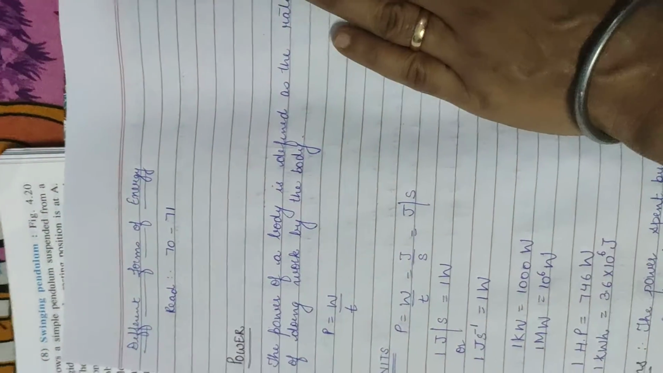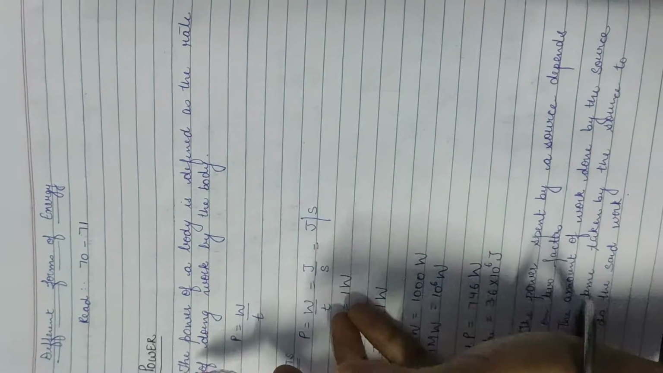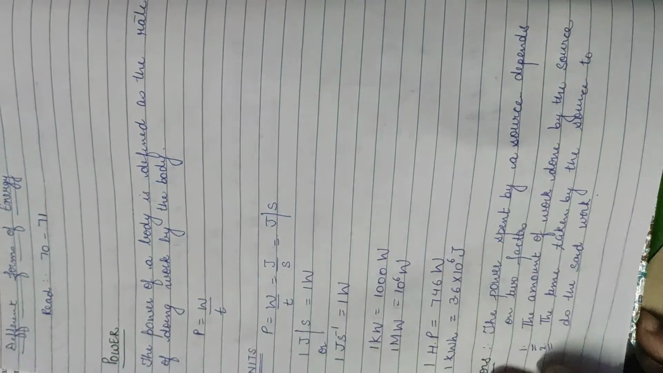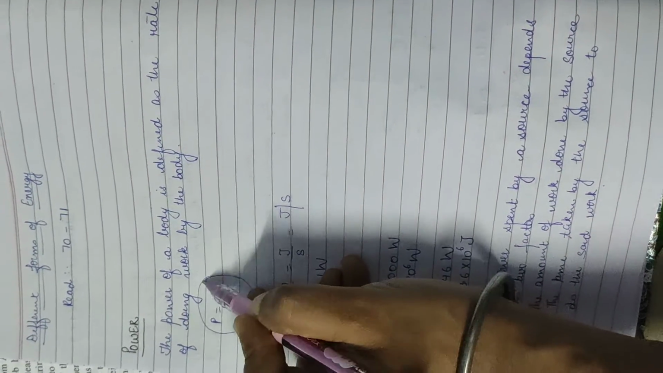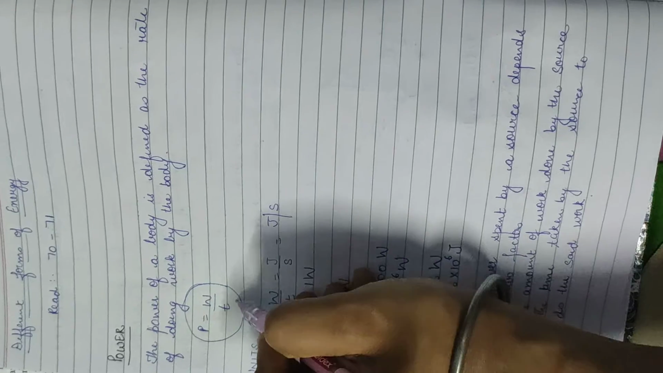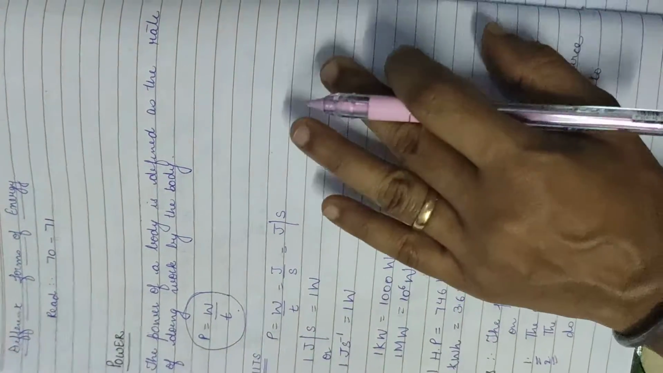Next, different forms of energy. I have already given this to you to read, so read pages 70 and 71. Next the term comes power. Very simple. You just have to remember this relationship, that power is equal to work upon time. It is defined as the rate of doing work by the body.